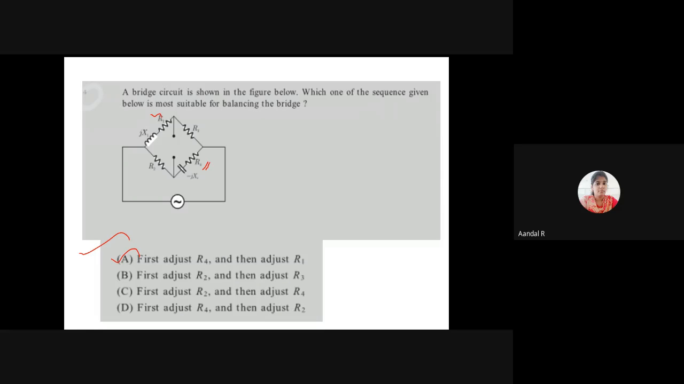The condition for balancing bridges, we know that in case of impedances, Z1 Z4 equal to Z2 Z3. Here Z1 value is R1 plus JX1, and Z4 value is R4 minus JX4. So R1 plus JX1 into R4 minus JX4 equal to R2 R3. By simplifying that, I am getting X1 by X4 equal to R1 by R4. R4 is in the denominator, R1 is in the numerator. It is always to adjust the denominator first and the numerator second. So to balance the bridge, I have to adjust the R4 value first and then I can adjust the R1.